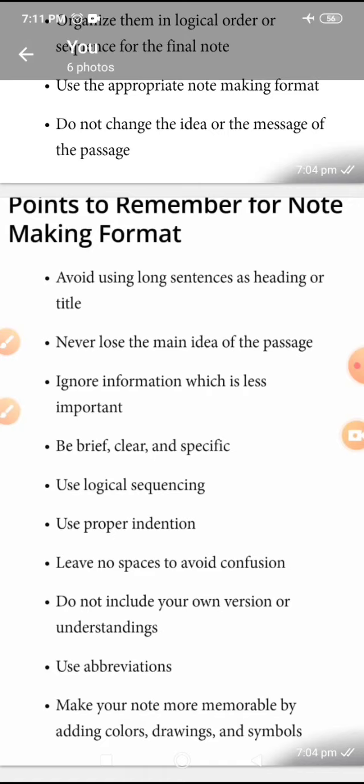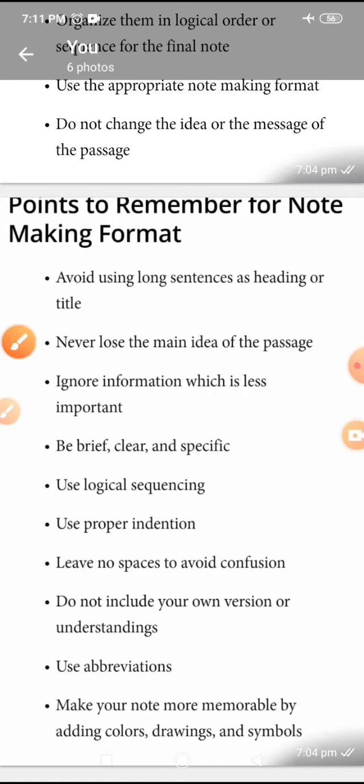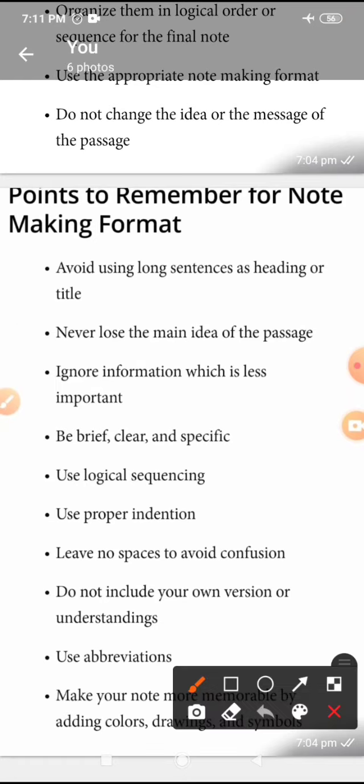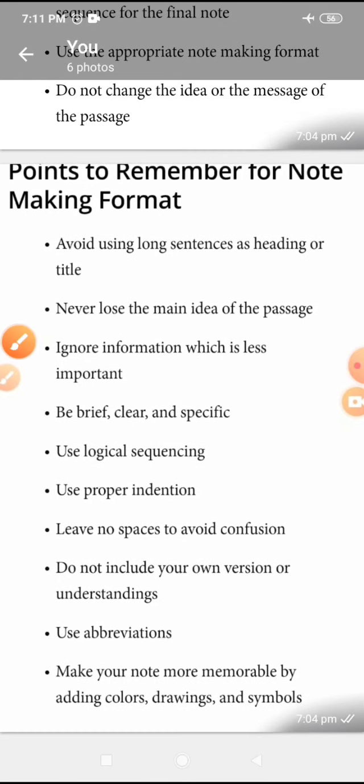And finally, you need to make abbreviations, which means short forms. And finally, make your note more memorable by adding color. No. Don't do this. Don't use any color or drawing. No use of color, drawing or symbol. Please ignore this, the last point.